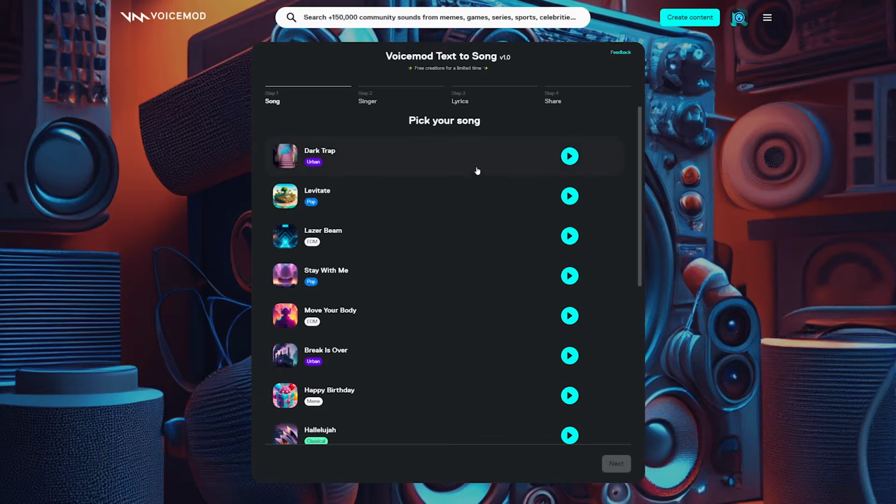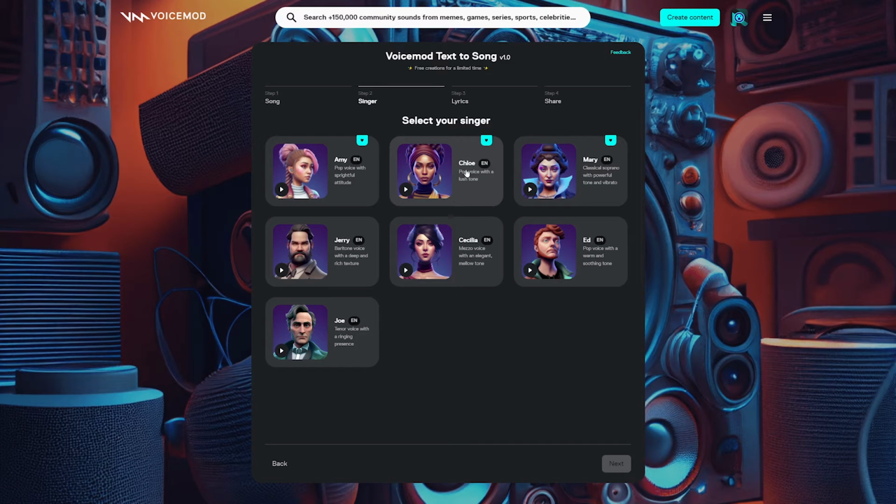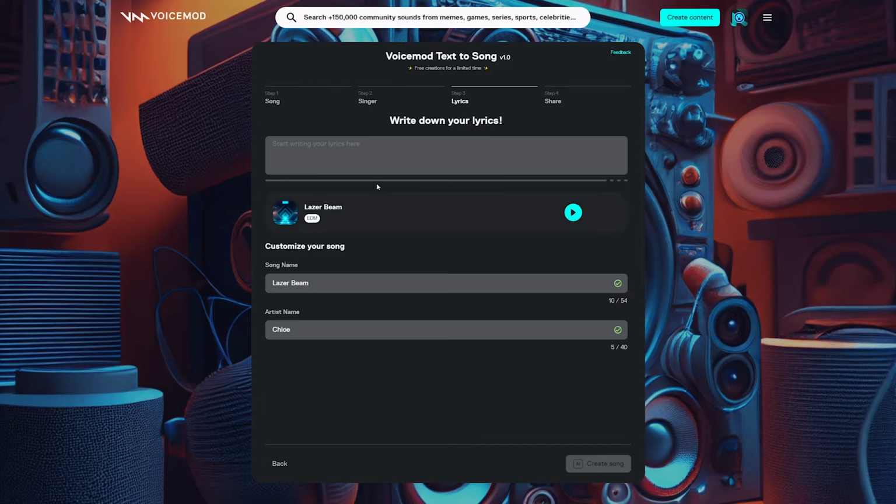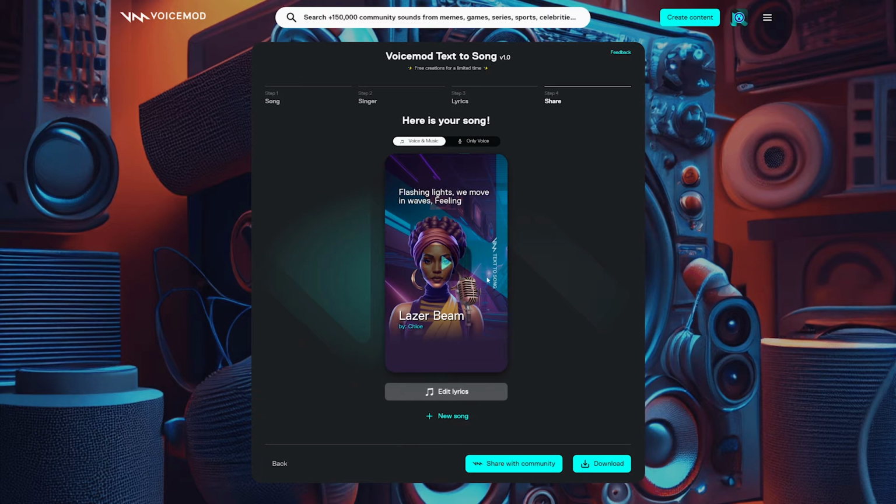Now, first you select a song that you want your lyrics to go with. And I think I'm going to go with Laser Beam here. And next you select your singer. And I think I'm going to go with Chloe here, and then you write in your own lyrics. Now, Voicemod can actually do a lot more lyrics compared to Riffusion, so that's really nice. And then you can choose your song name and artist name. I think this is fine, I'm just gonna leave it how it is. And then you just hit create song. And once it's done, it generates it into a nice little video, although you can choose only the voice.